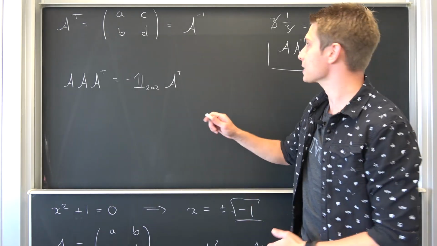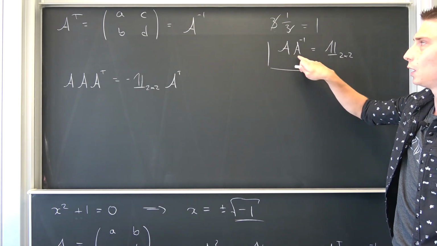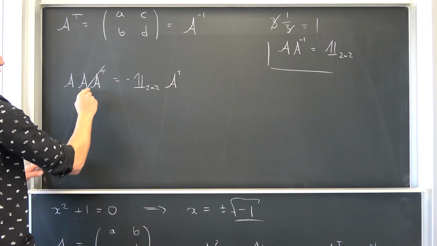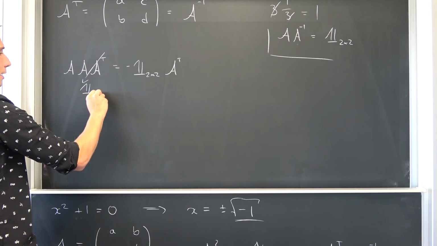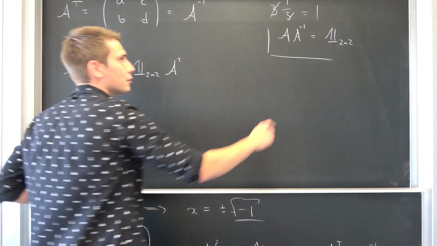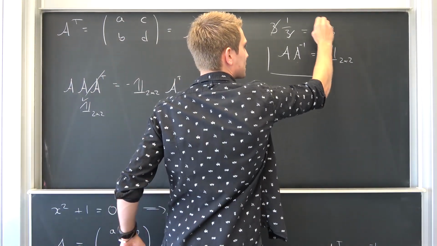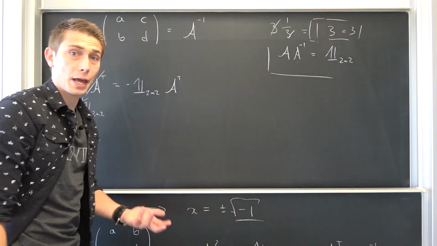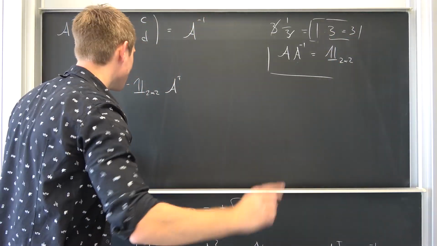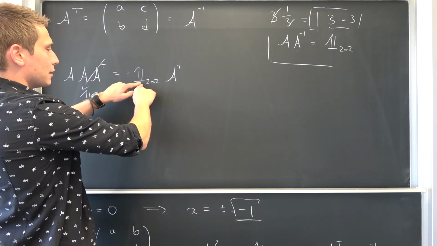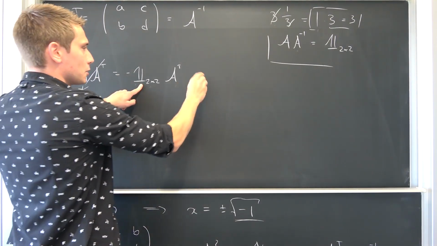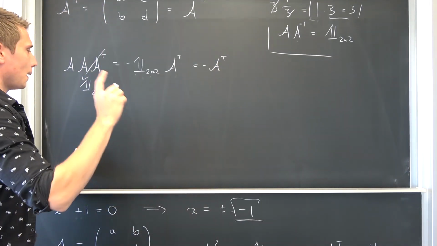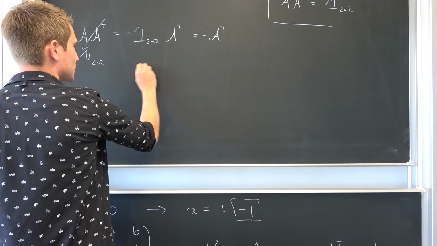Now, like I said before, we are applying our inverse, our transpose, to our matrix itself. Meaning this thing right here is going to result in the identity matrix. One more cool thing is if we have 1 times 3, for example, okay, this is just going to result in the thing itself. So if you only have 1 apple, then you only have 1 apple, okay, as always. Meaning on this side we also have the identity matrix times the transpose, which is going to result in negative our transpose. Meaning, overall, what are we going to get?